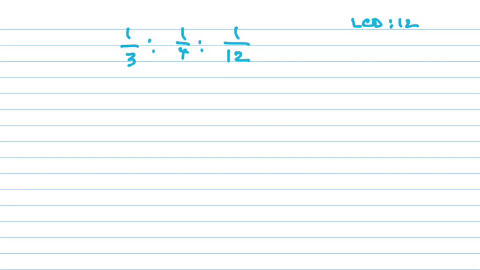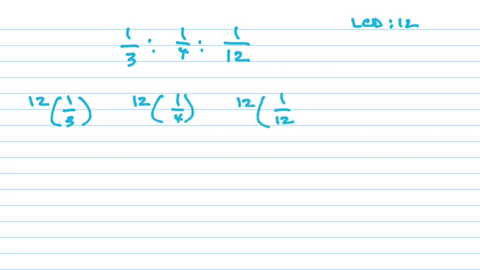So now we have to multiply each one of those by 12, to eliminate the fraction. Multiplying by the common denominator is what eliminates the fractions. First one is 4. 12 divided by 3 is 4, and 4 times 1 is 4.